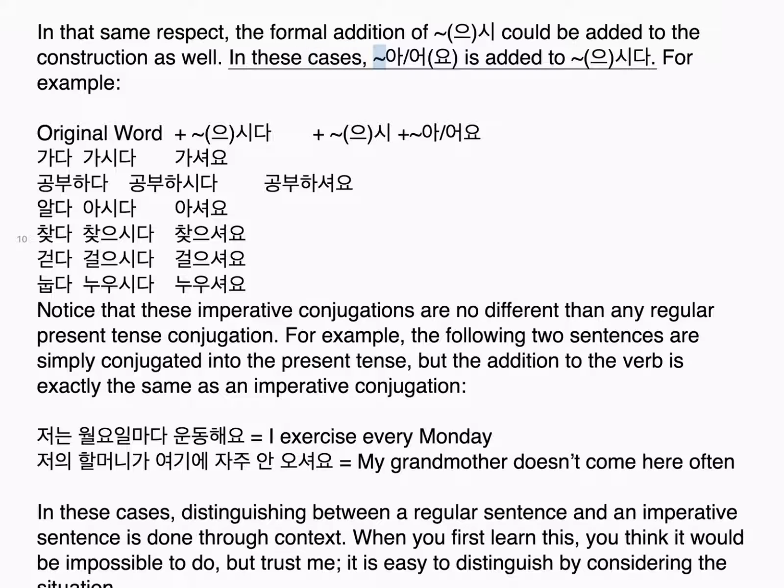In these cases, 어요 is added to the 시 form of the verb. For example: 가다, 가시다, 가셔요. 공부하다, 공부하시다, 공부하셔요. 알다, 아시다, 아셔요. 찾다, 찾으시다, 찾으셔요. 걷다, 걸으시다, 걸으셔요. 눕다, 누우시다, 누우셔요. Notice that these imperative conjugations are no different than any regular present tense conjugation. For example, the following two sentences are simply conjugated into the present tense, but the ending added to the verb is exactly the same as an imperative conjugation.